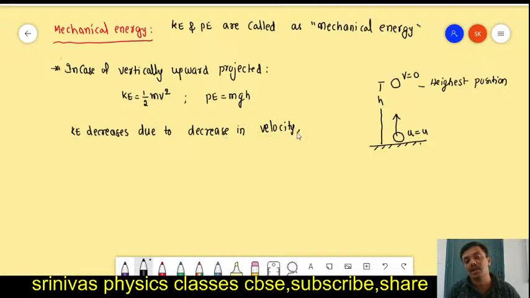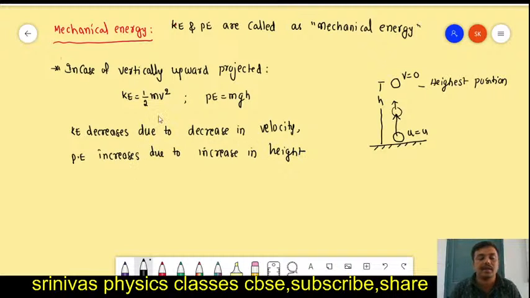But what happens to the potential energy? The potential energy of the body increases. Why is potential energy increasing? While going upward, the height increases. For example, if the object is here, the height is this much from the ground, and we can measure it. When the object goes higher, the height increases. So potential energy increases due to increase in height.